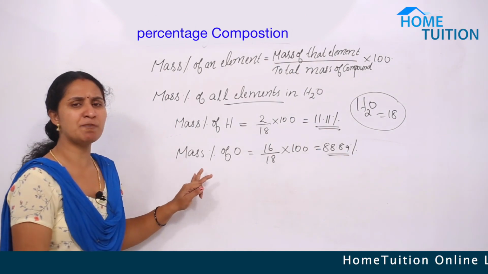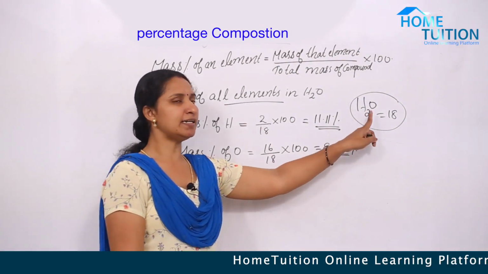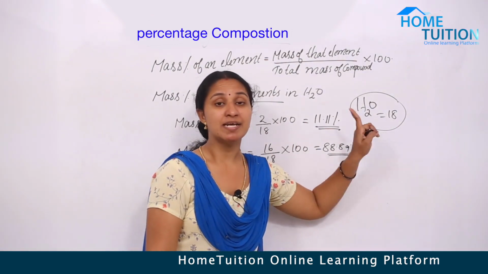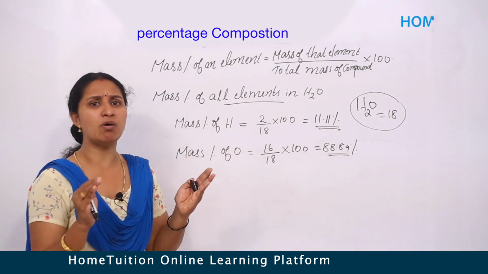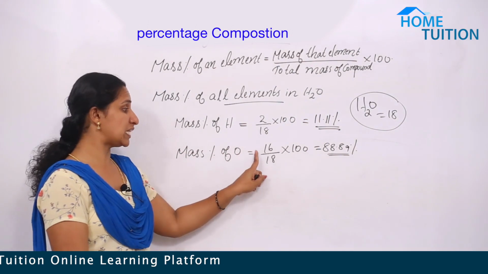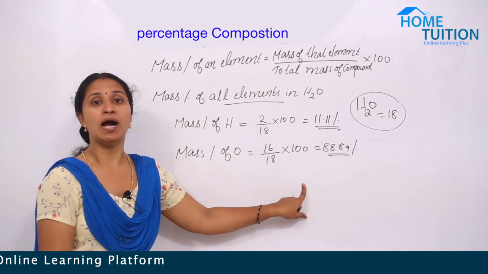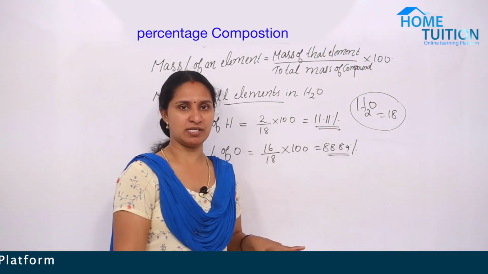And next one, the mass percentage of oxygen. How can we find it? Yes, in water the mass of oxygen is what? 16. That 16 divided by the total mass of that molecule H2O, 18. So 16 divided by 18 into 100 equals 88.89 percent.